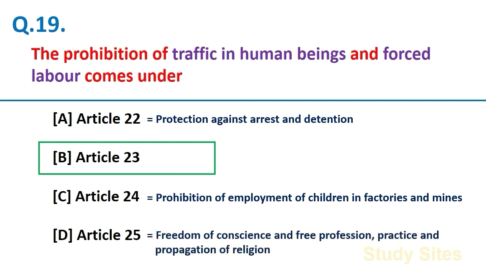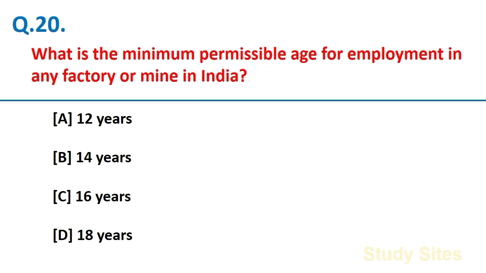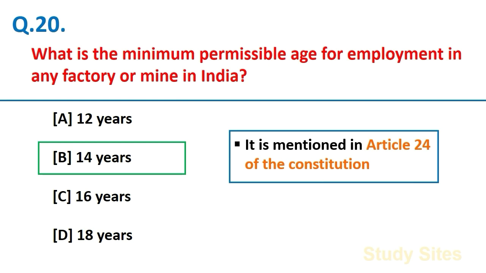And Article 25 deals with freedom of conscience and free profession, practice and propagation of religion. What is the minimum permissible age for employment in any factory or mine in India? 14 years. And friends, this provision is mentioned in Article 24 of the Constitution.